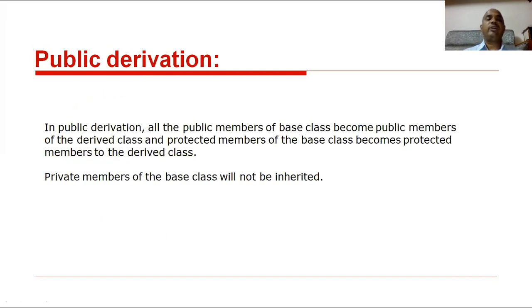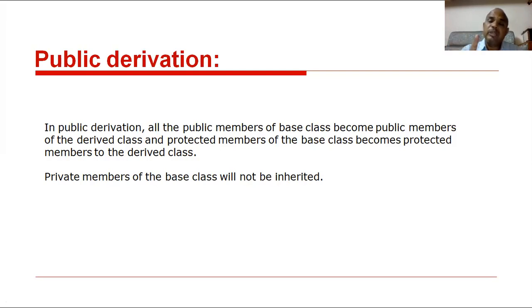Next one, public derivation. In public derivation, all the public members of the base class become public members of the derived class. They act as public in the derived class, so there is no change. Protected members of the base class become protected members of the derived class. Private members of the base class will not be inherited. Remember, private members of the base class will not be inherited.